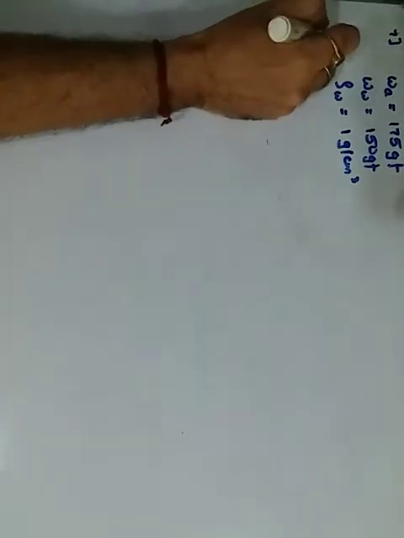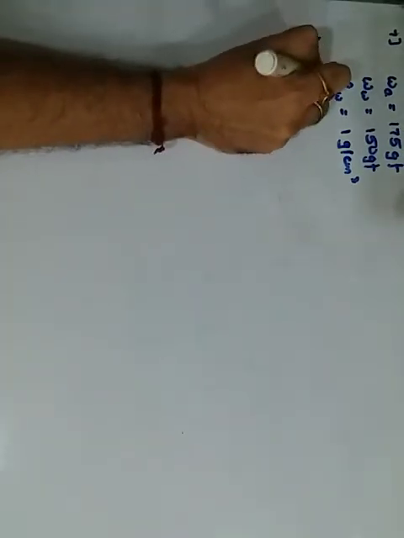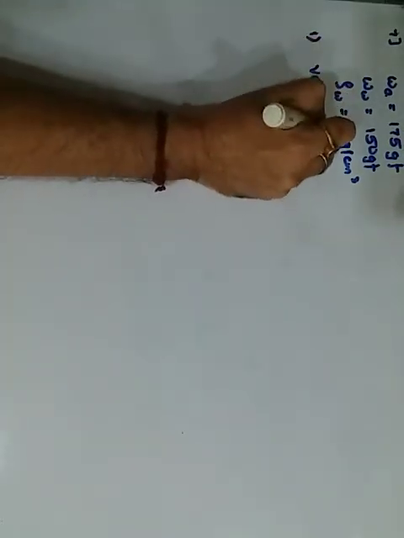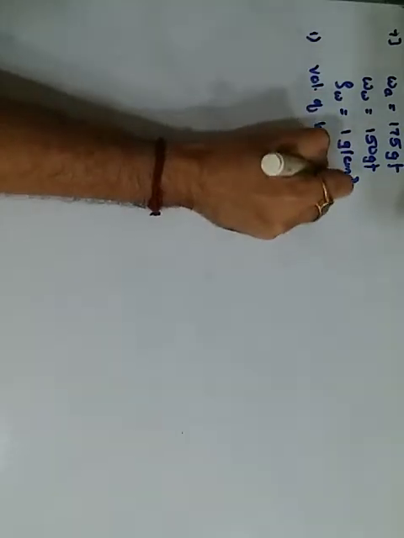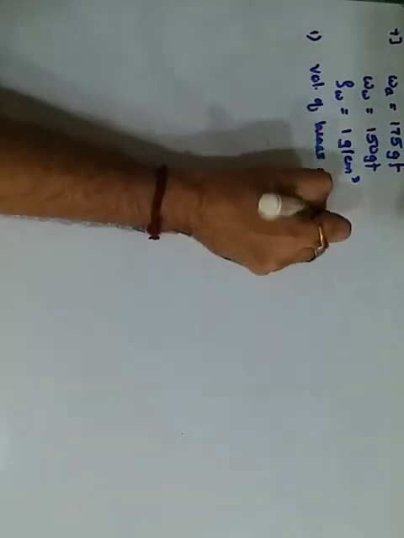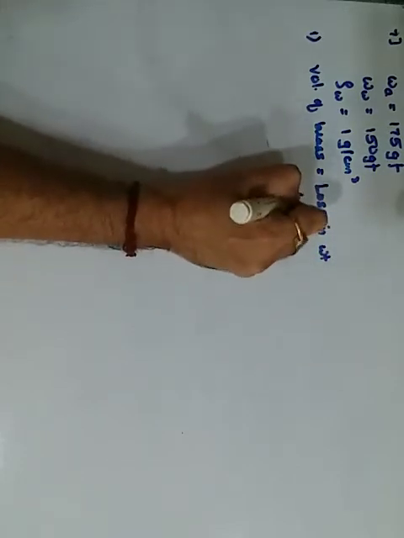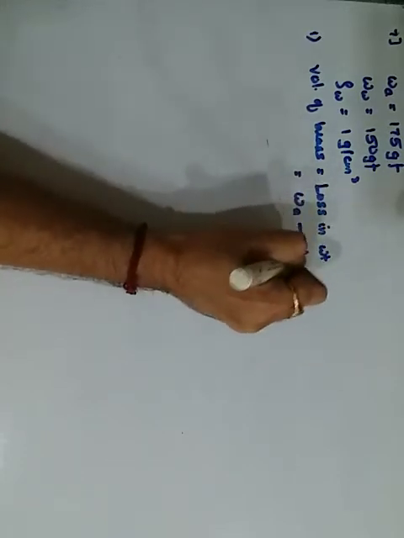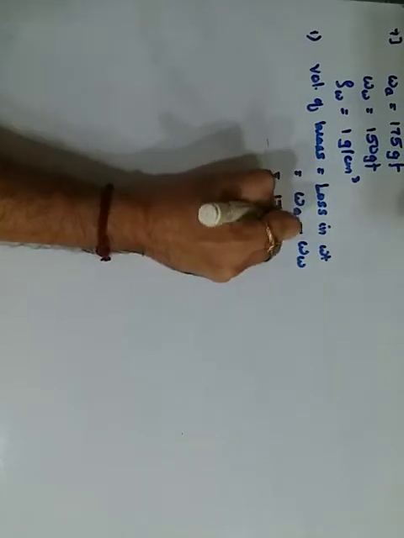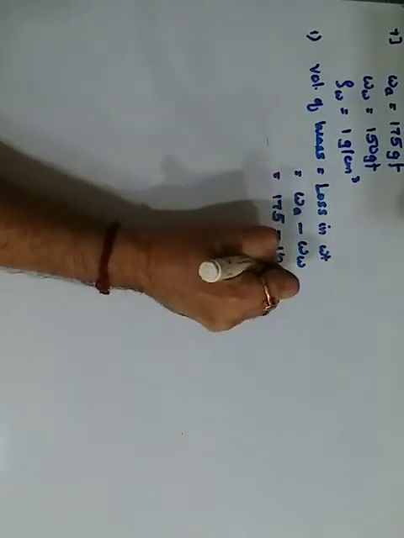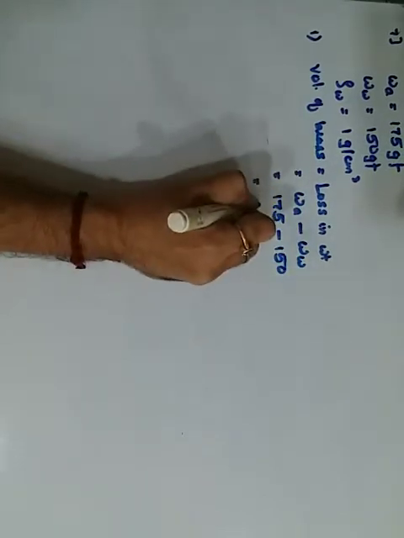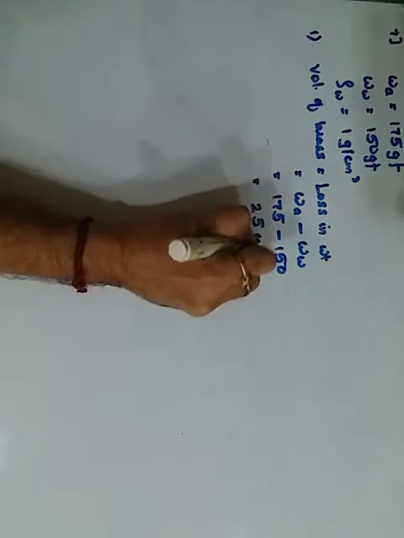Simple है, पहले स्टार्टिंग में किया था वही है. The volume of this brass piece will be equal to whatever is the loss in weight. Loss in weight is what? Weight in air minus the weight in water. That is your 175 minus 150. It comes out to be 25 centimeter cube.